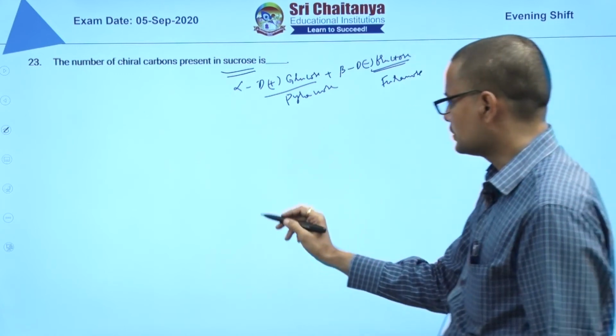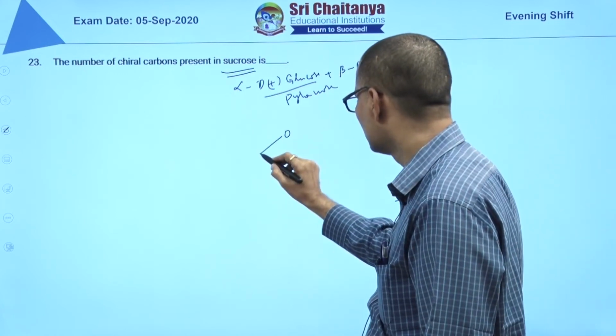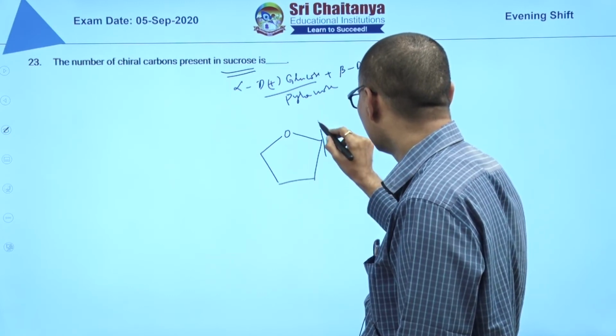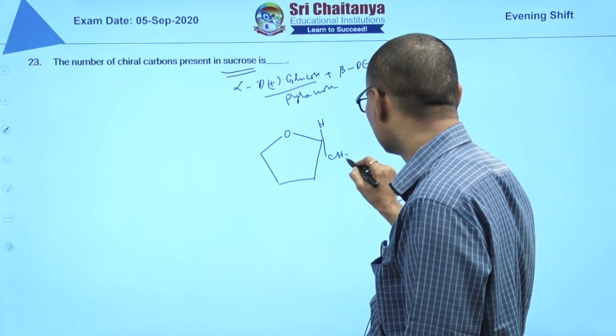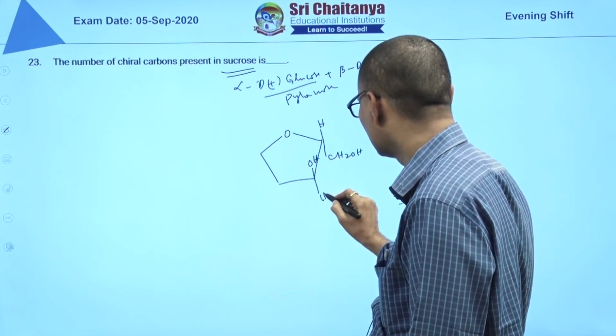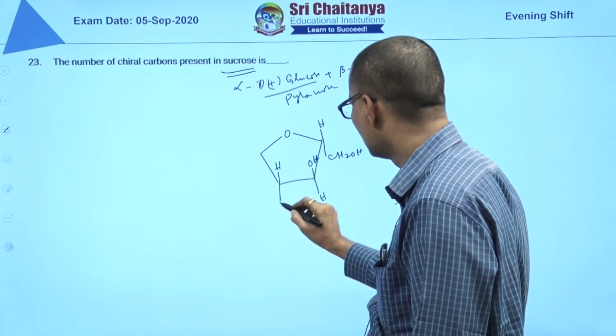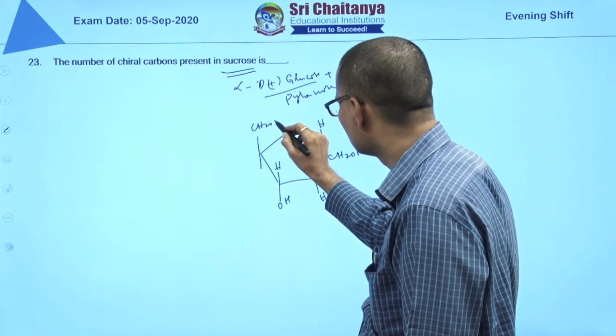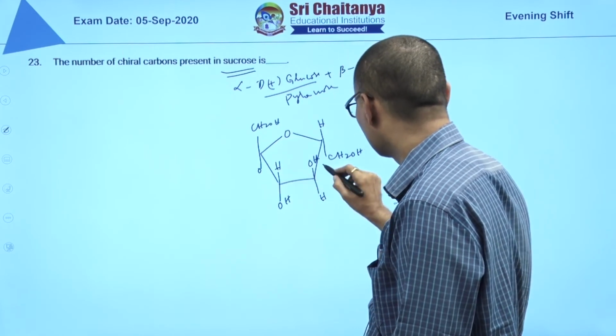So when you write the structure, it is H, CH2OH, OH, H, H, OH, CH2OH. This is furanose structure.